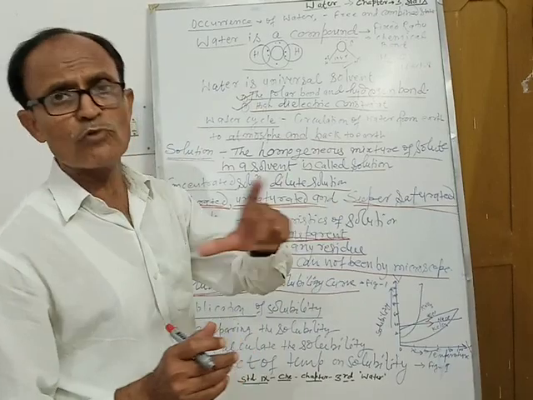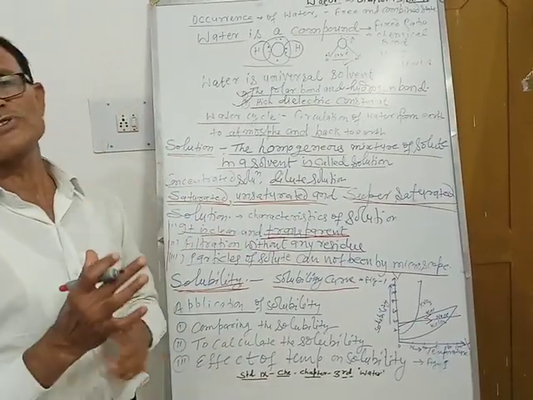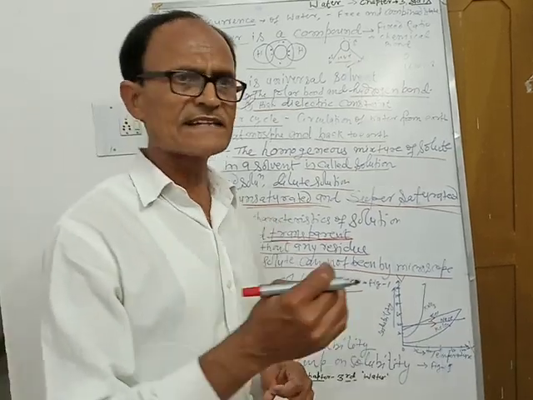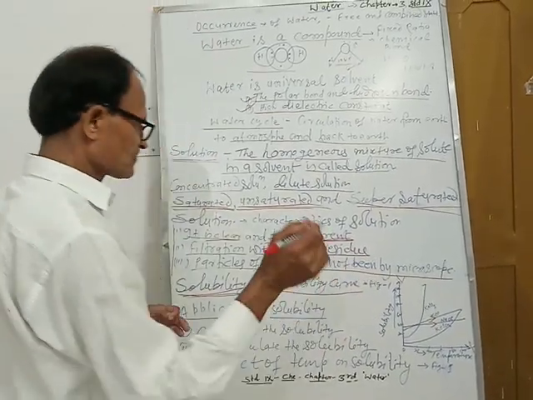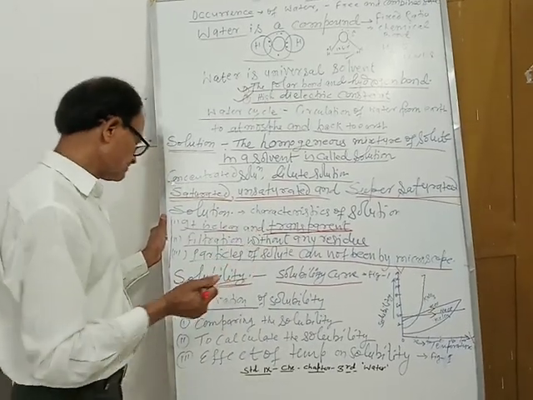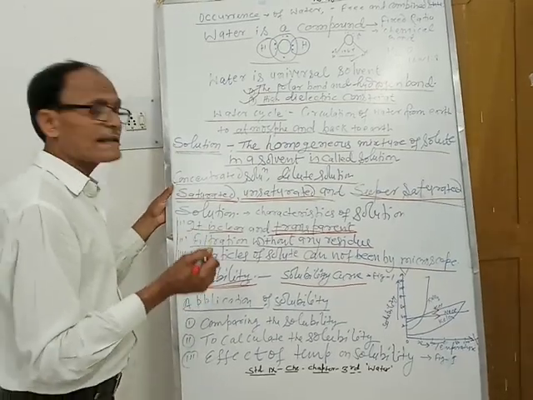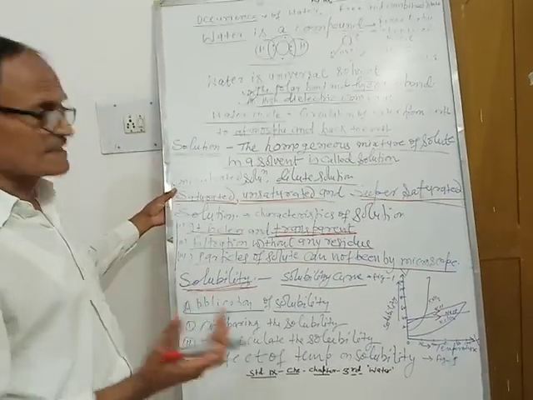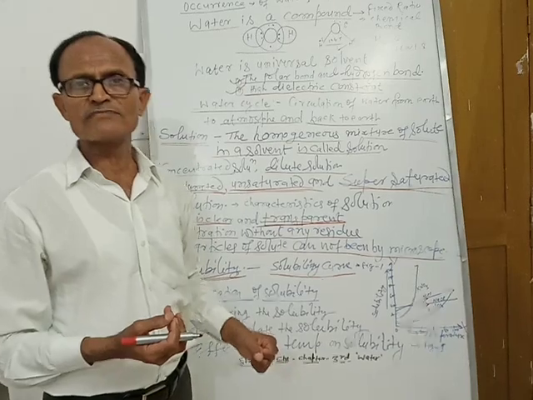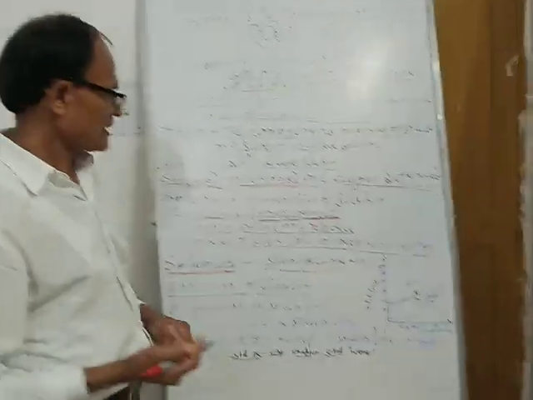This is the main point: on increasing the temperature, for most substances solubility increases. This is one very important point, how solubility changes. Application of solubility: we compare the solubility of different substances simultaneously. The solubility of a substance can be obtained just by seeing the graph.